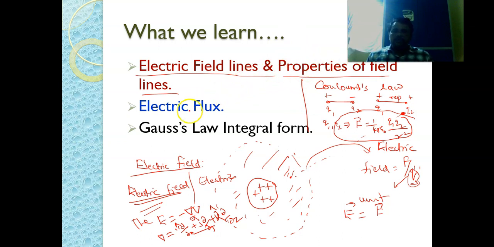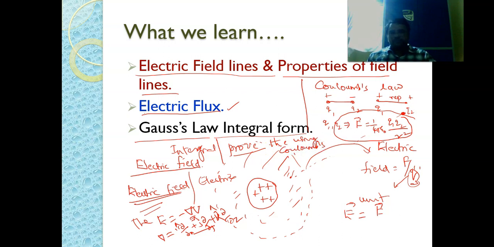We are going to discuss electric flux also, what is meant by electric flux, how to calculate it for particular surfaces, and Gauss law in integral form. We are also going to prove the Gauss law using Coulomb's law. These are the things we are going to discuss.